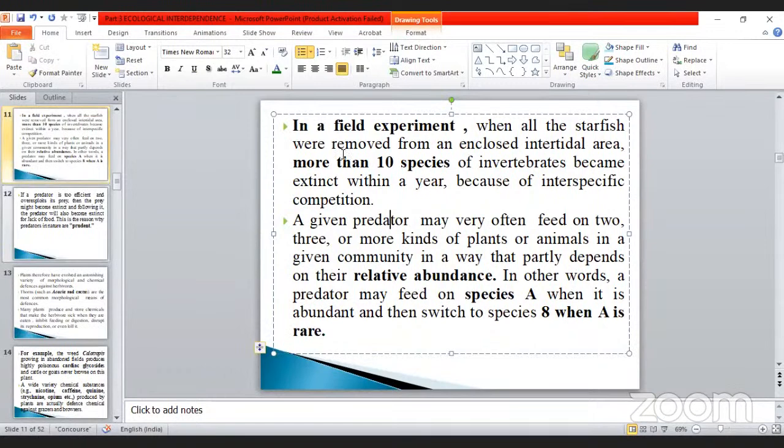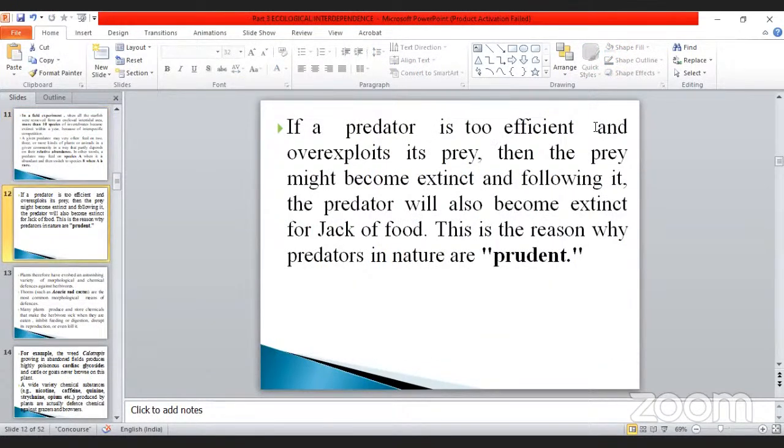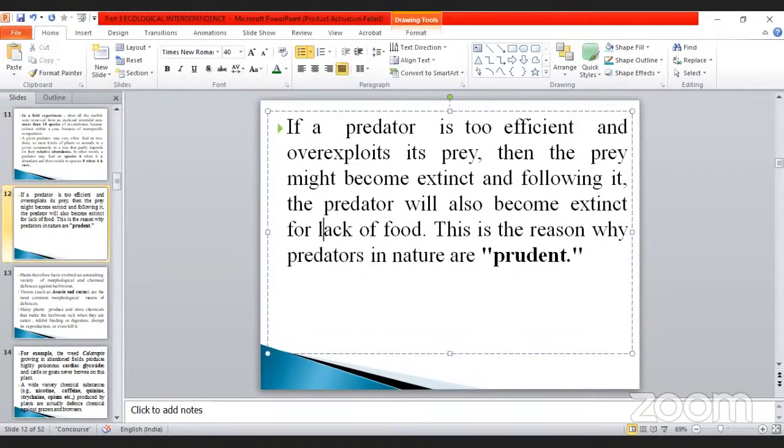Okay. But the next important thing: if a predator is too efficient and over exploits its prey, then the prey might become extinct, and following it the predator will also become extinct for lack of food. This is the reason why the predators in nature are prudent. So what is the meaning of prudent? It means that if a predator is too efficient and over exploits its prey, then the prey might become extinct.